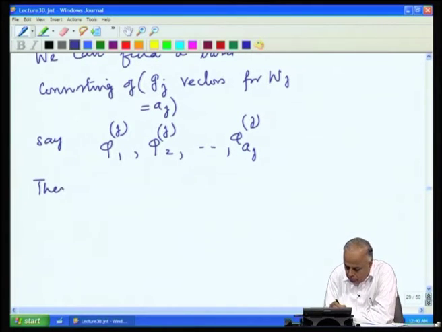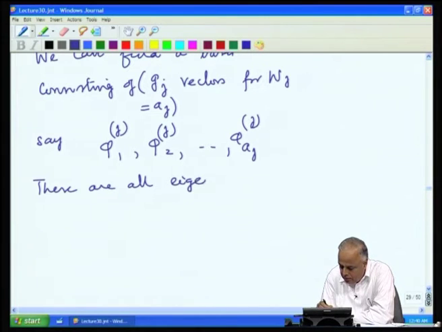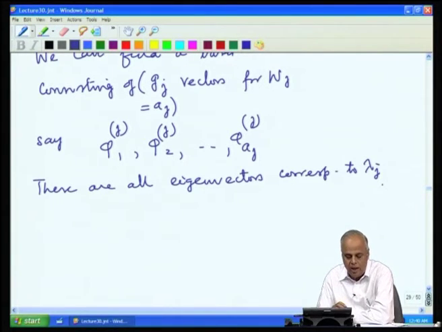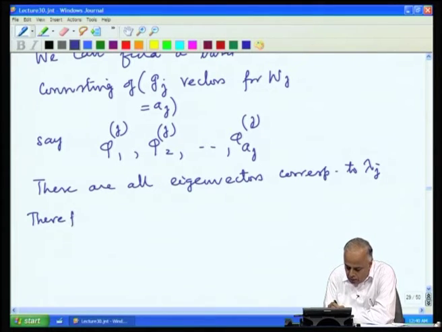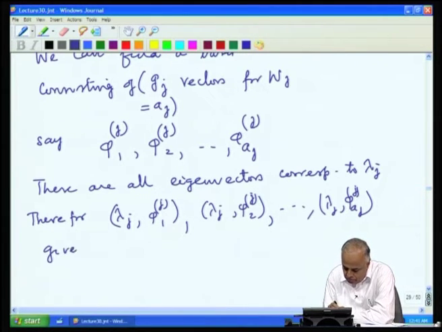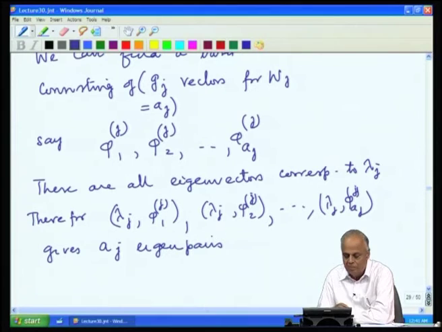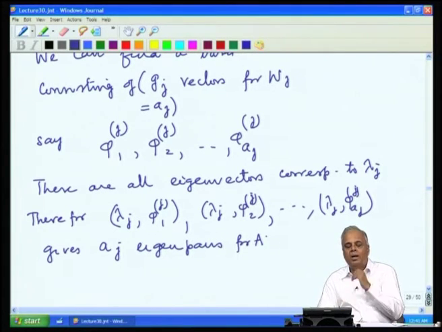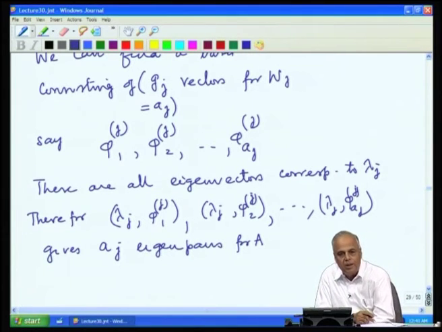These are all eigenvectors corresponding to the eigenvalue lambda j, and therefore, lambda j phi j1 is an eigenpair, lambda j phi j2 is an eigenpair, lambda j phi j aj is an eigenpair, gives us aj eigenpairs for A. So, therefore, the subspace Wj, the eigenspace corresponding to lambda j, is already generated by aj eigenpairs.